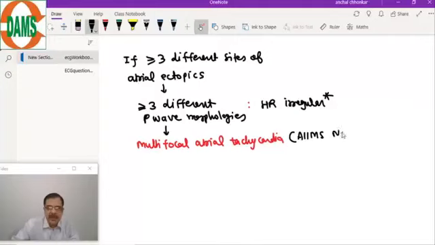Now, this is the definition of multifocal atrial tachycardia, and this question came in your AIIMS November 19 exam. This diagram came. So what was that diagram? Let's see it. It is a slightly tough diagram, but by other causes you can rule out the diagnosis easily. So let's see this multifocal atrial tachycardia.